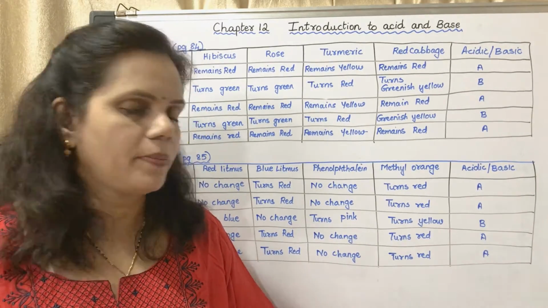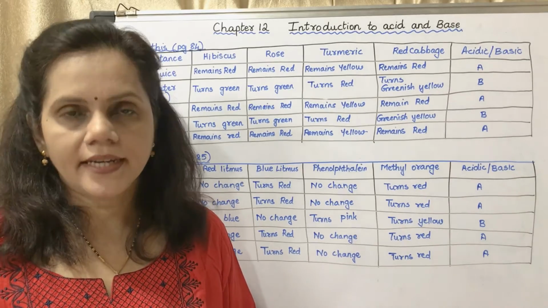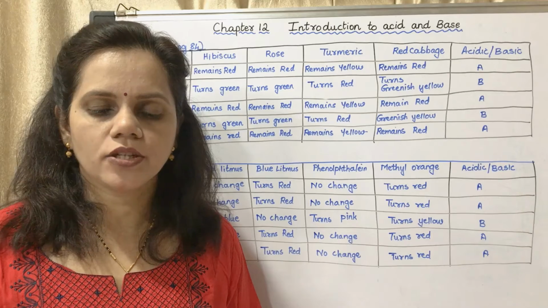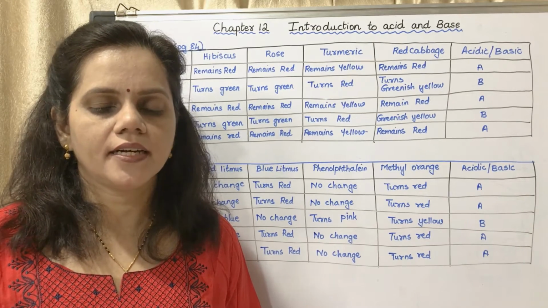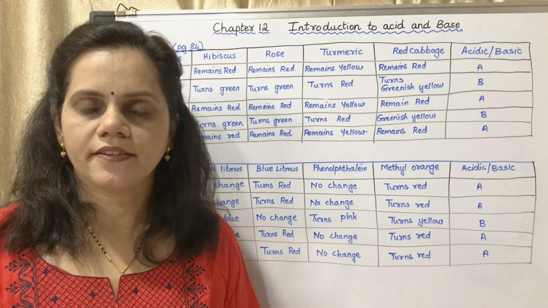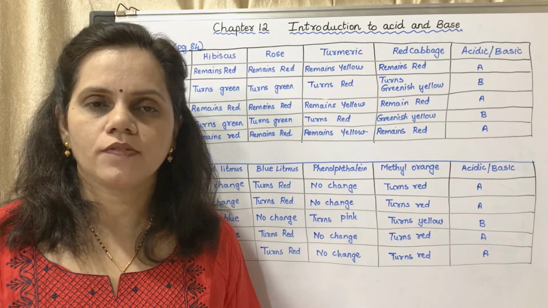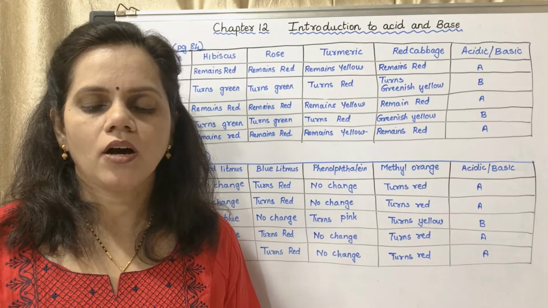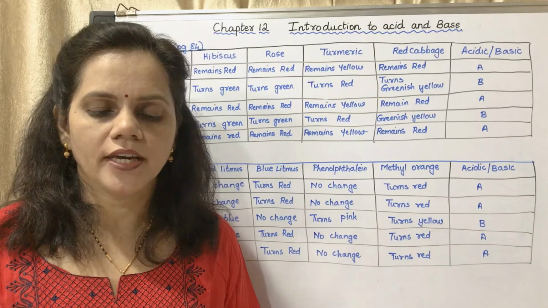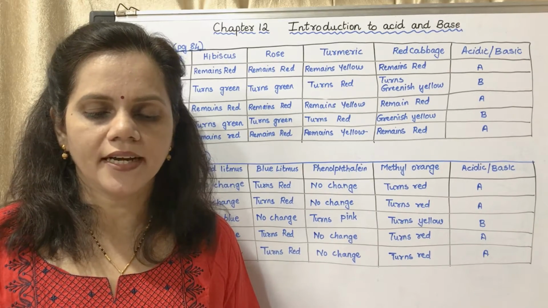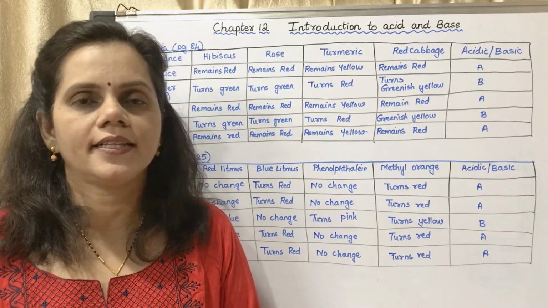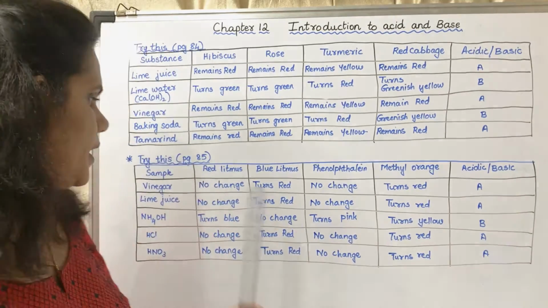Now on the next page, page number 85, try this question. Under the guidance of the teacher, take vinegar, lime juice, ammonium hydroxide and dilute hydrochloric acid in different test tubes. Add drops of the following indicators in them. Also dip litmus papers in these solutions. Observe and record in the following table. Okay, so you have to find out the nature of the sample, whether it is acidic or basic. I have drawn the table.